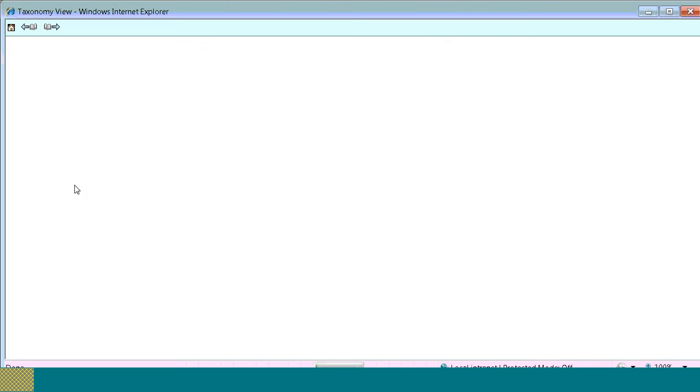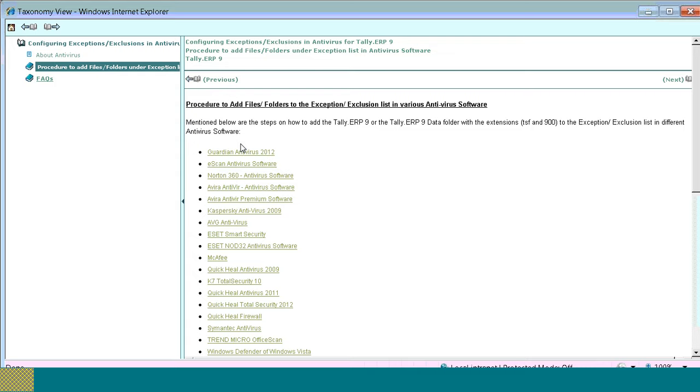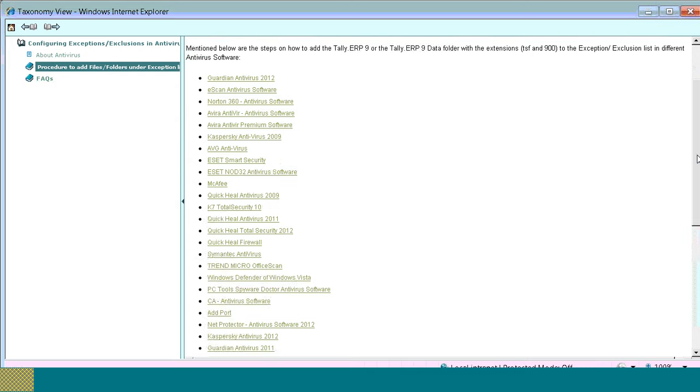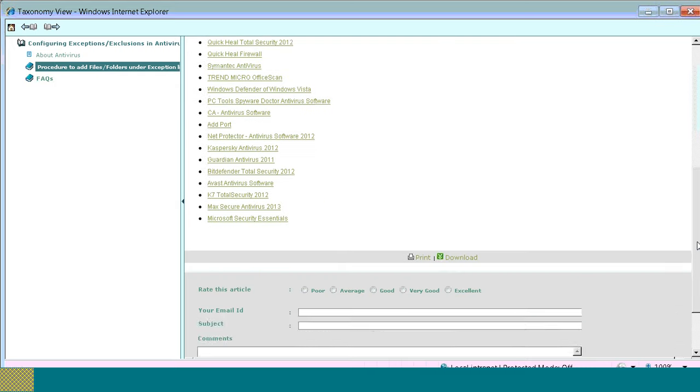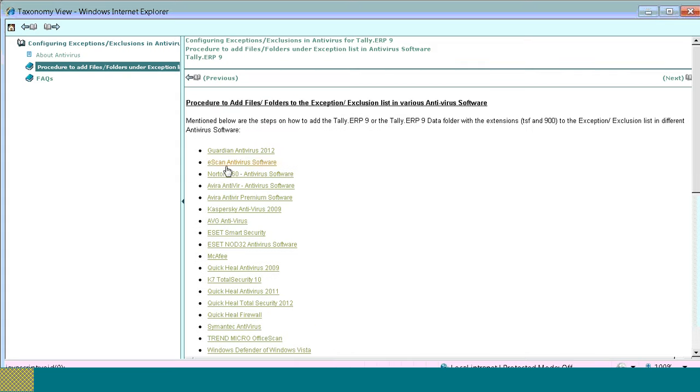When you click on the particular option, here you will find the procedure of all the antiviruses which we have updated in the knowledge base: Guardian antivirus, Norton, Avira, Kaspersky, AVG, ESET, Symantec, Windows Defender.